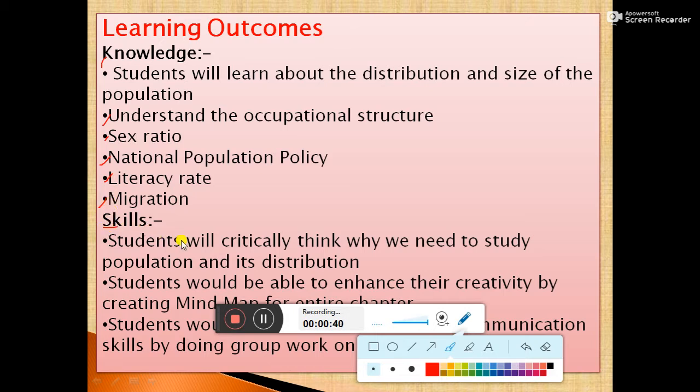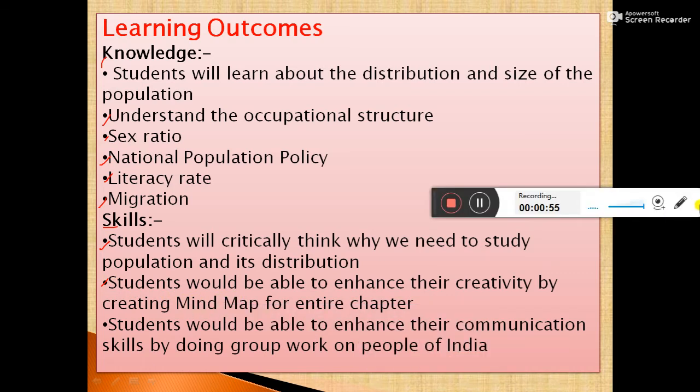Skills: students will critically think why we need to study population and its distribution. Students would be able to enhance their creativity by creating a mind map for the entire chapter. Students would be able to enhance their communication skills by doing group work on people of India.